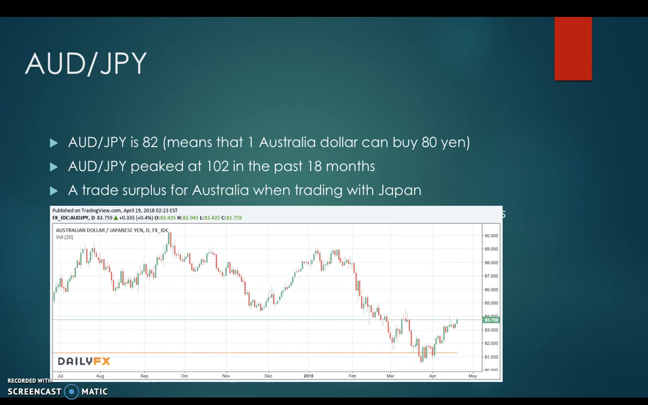Japan is Australia's second largest trading partner after China, and this relationship has an impact on the exchange rate between the two countries. In the past 18 months, 1 AUD to the Japanese yen has declined from 102 to 80 yen, which means that one Australian dollar could have bought 120 yen, but today can only buy 80 yen.